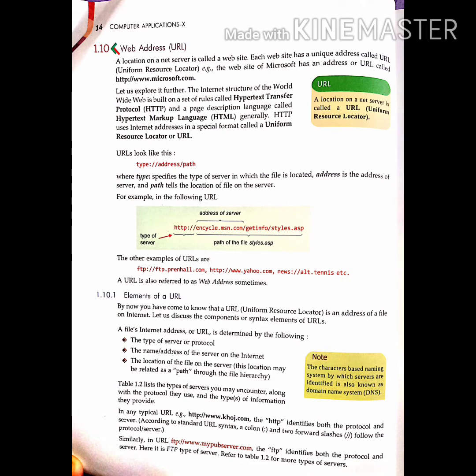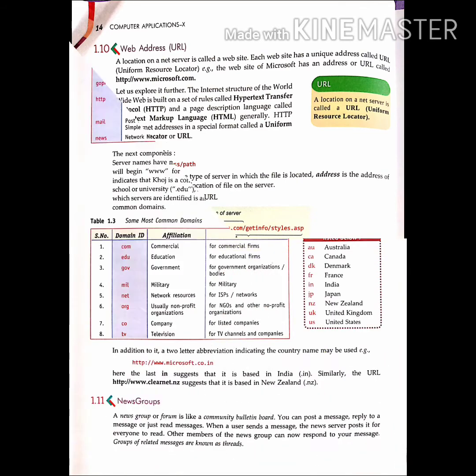Elements of a URL: the type of server or protocol, the name address of the server on the internet, the location of the file on the server. These are all the elements of URL. So in simple words, we can say that a location on internet server is called a URL. The address of a website is also known as a URL, because URL is responsible to hold the address of a particular website.